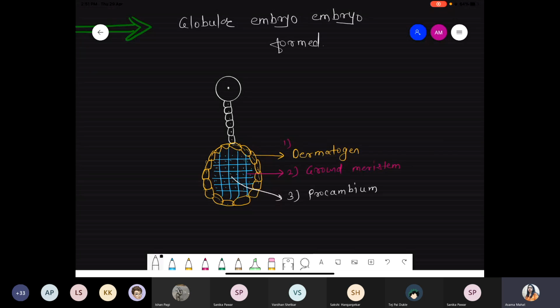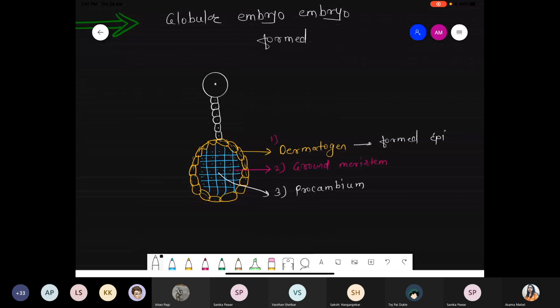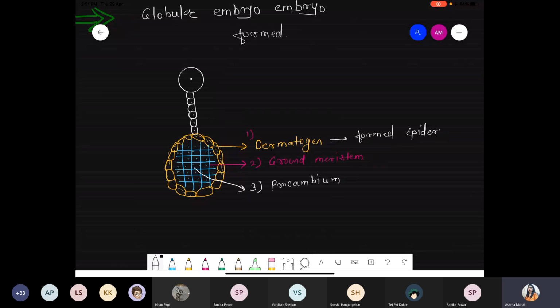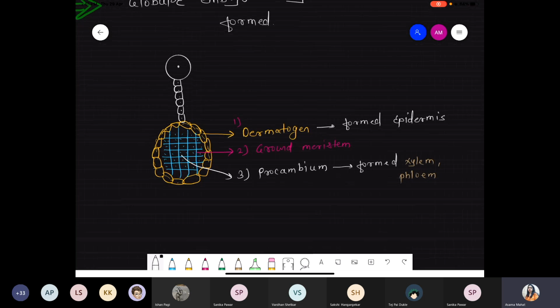So I'm writing what they get formed. Remember, dermatogen basically forms epidermis. Procambium further forms vascular tissue, and vascular tissue means what? Xylem and the phloem, right? Later, when it grows bigger, they form xylem and phloem. And the rest of the cells, except epidermis and xylem and phloem, are formed by ground meristem. For this point, please refer to the anatomy chapter notes.